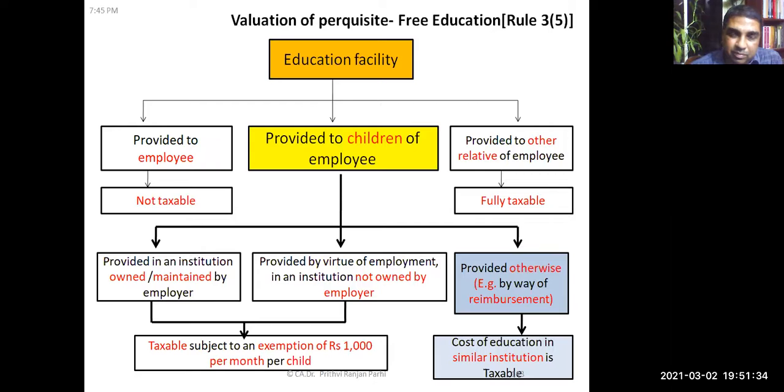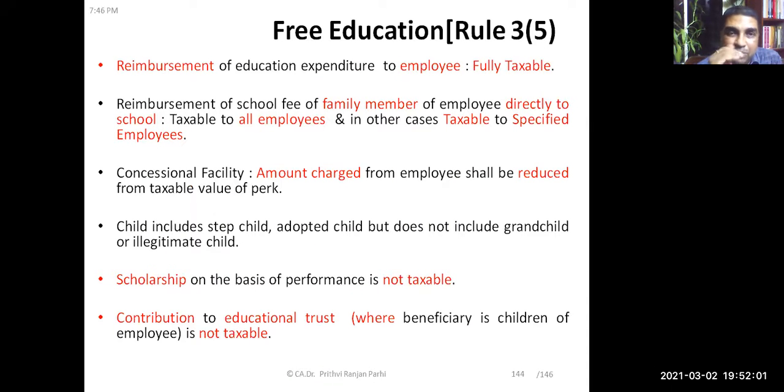Sir, the exemption of 1,000 rupees is for how many children maximum? There is no maximum limit. Any number of children. The limit of a maximum of 2 children is not applicable here, so you have to remember this. There is no maximum limit. Yes sir, it can be availed for any number of children.